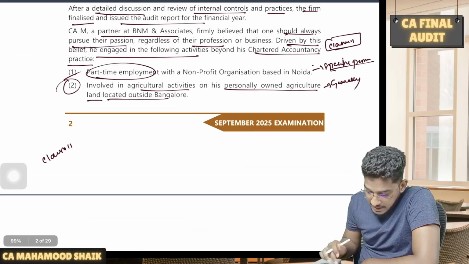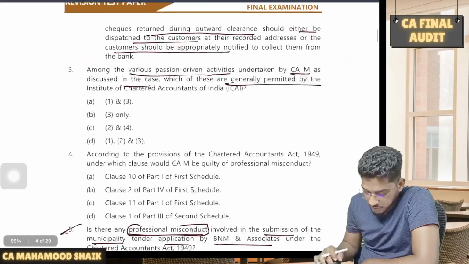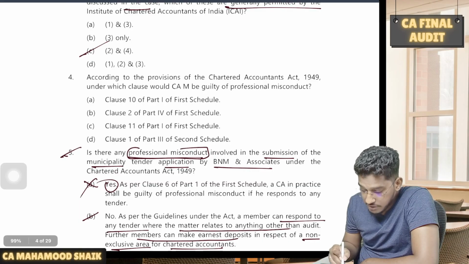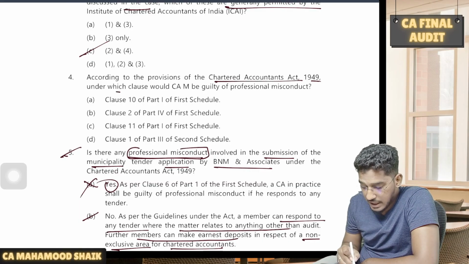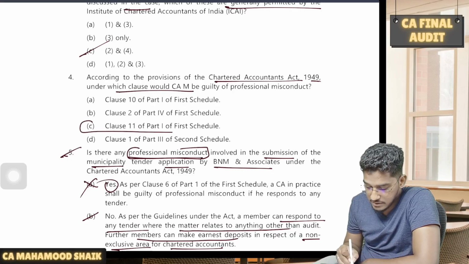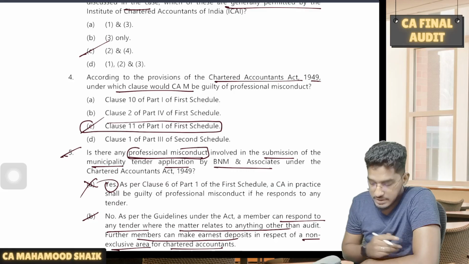So investing in agricultural land, carrying out agricultural activity and holding an honorary leadership, 2 and 4 are permitted. According to the provisions of the Chartered Accountants Act 1949, under which clause would CA M be guilty of professional misconduct? So as we have already discussed, clause 11 of Part 1 of the First Schedule, he will be deemed to be guilty of professional misconduct.